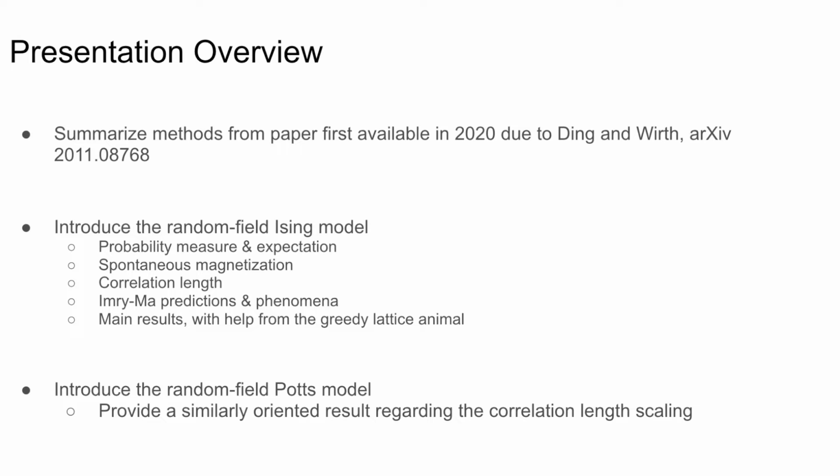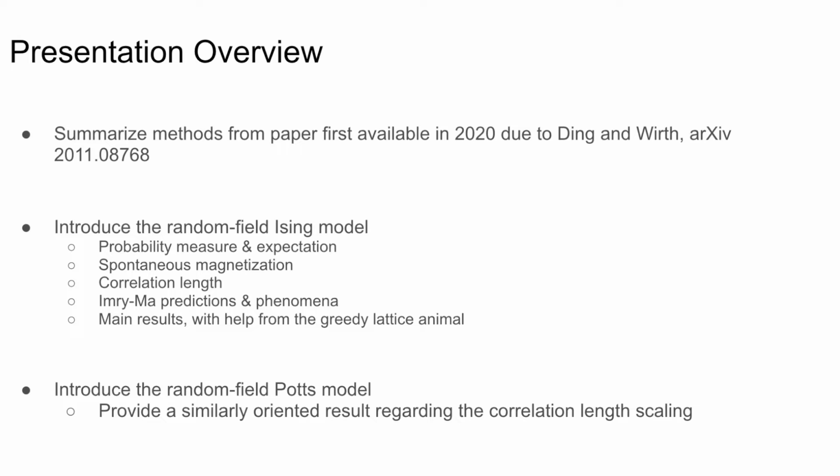And from some predictions that were raised by Imry and Ma relating to the Imry-Ma phenomena that was described in a 1975 paper, I'll be providing some main results which will come with help from the greedy lattice animal. But besides the random field Ising model, it's also of interest to determine whether the arguments and notions that we'll be establishing will also be of use for other models.